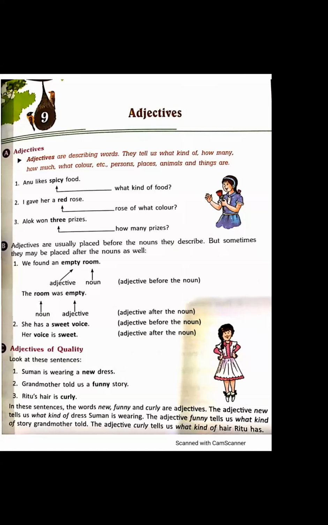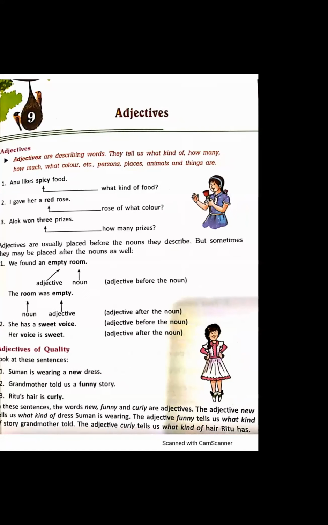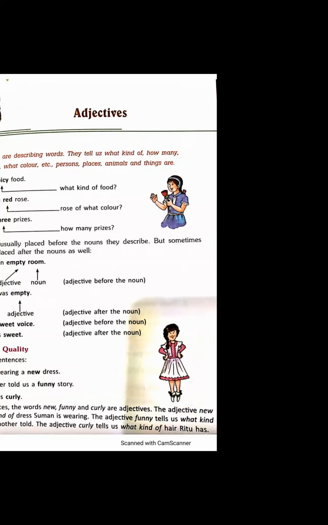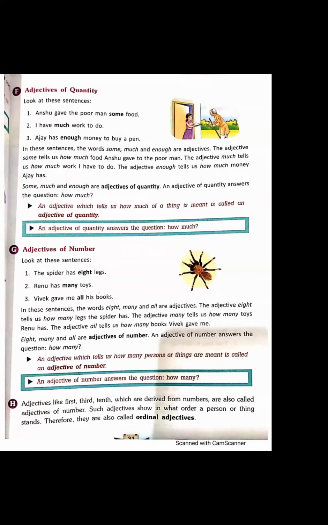Yesterday we started our chapter, adjectives. Today we will continue with the same. We learned about adjectives of quality yesterday, and today we will start with adjectives of quantity. Dear students, a few examples are given.